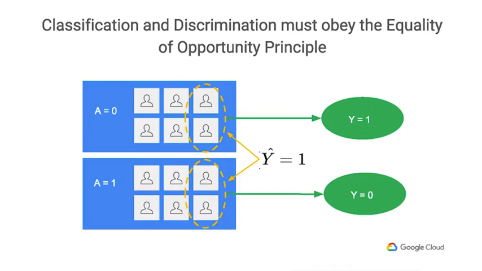The predictor may use thresholds that depend on A, where we can use different thresholds for different groups. So the idea here is that individuals in A who qualify for a positive outcome should have the same chance of getting positively classified as individuals who are not in A. More formally speaking, this desire coincides with an equal true positive rate in both groups. And this is the principle behind equality of opportunity.